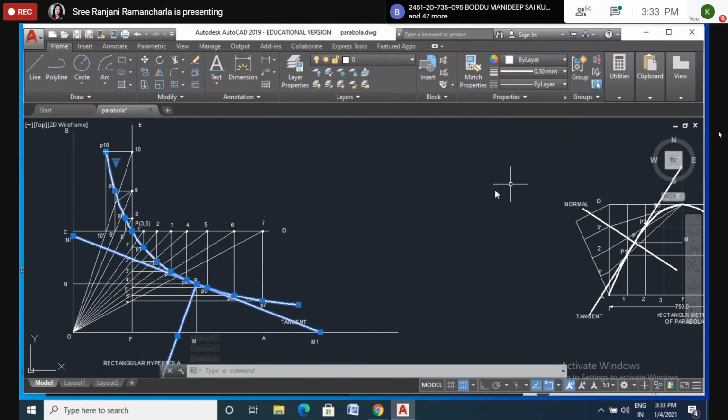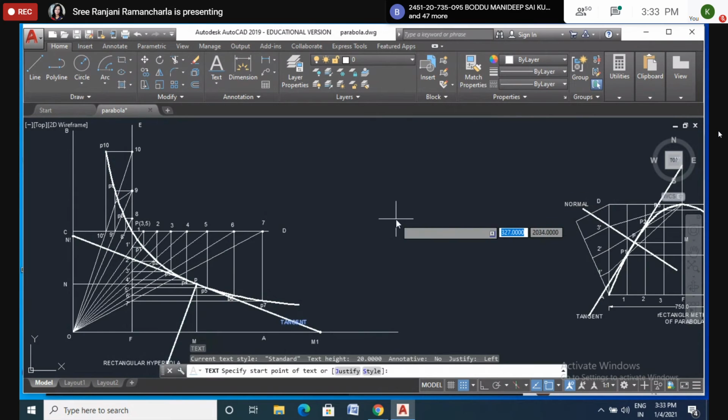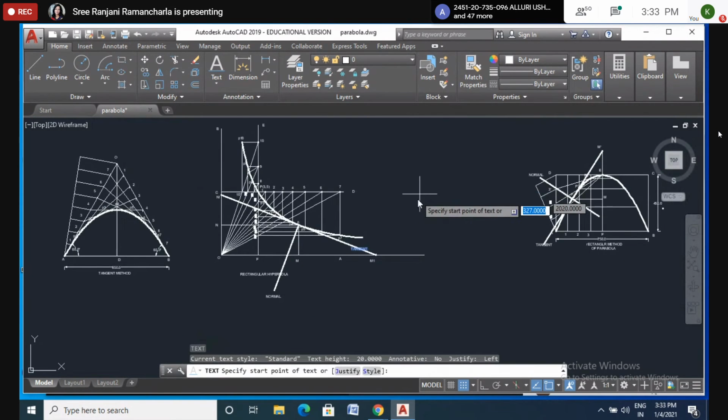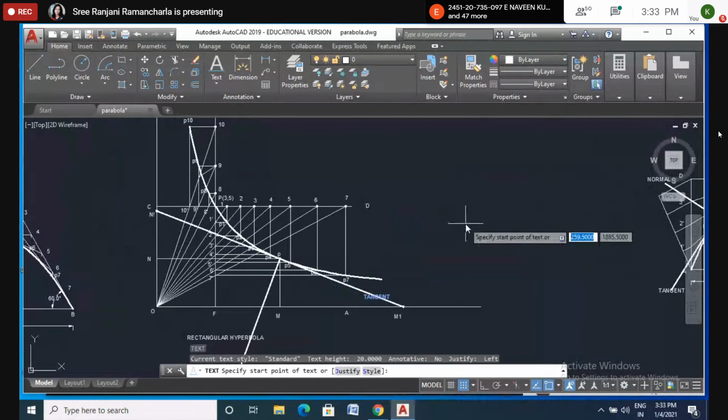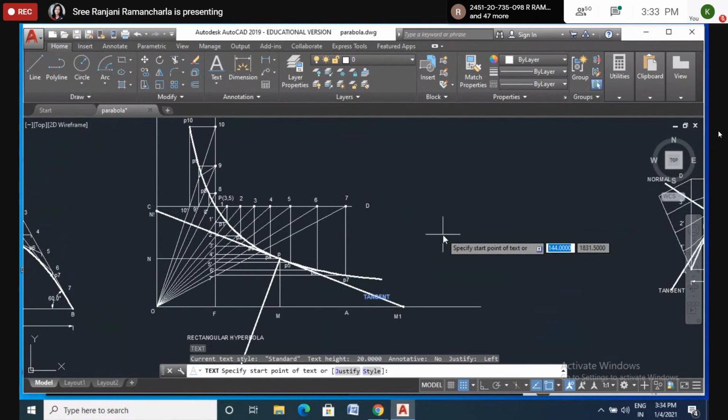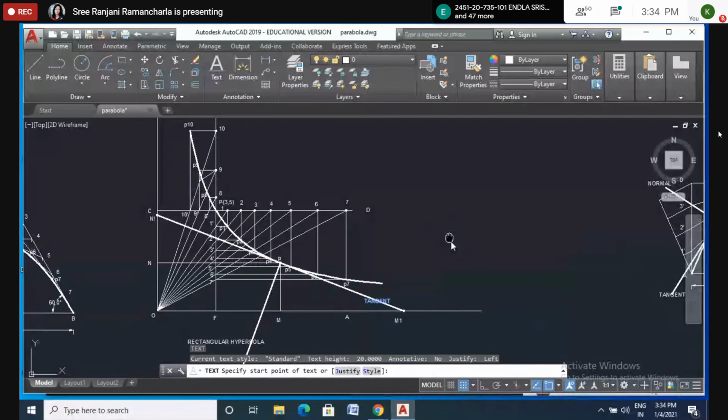Like this, in your notebooks also, the actual figures you have to highlight. If you see any textbook, those construction points or lines are not seen very clearly. Those are very light. The actual figure is seen or highlighted very clearly. Like that only you have to make it in your drawing sheets. Is it clear now?